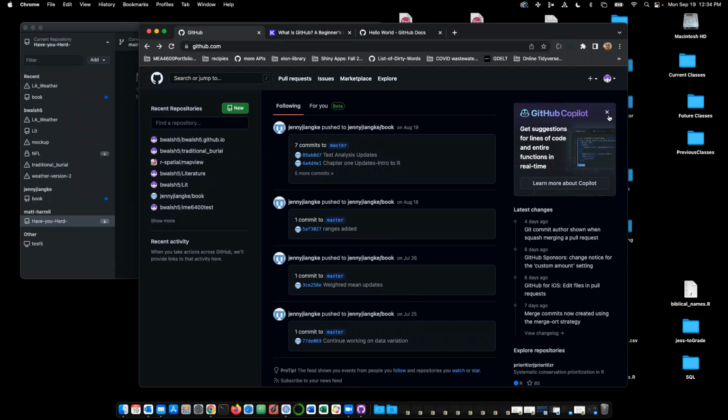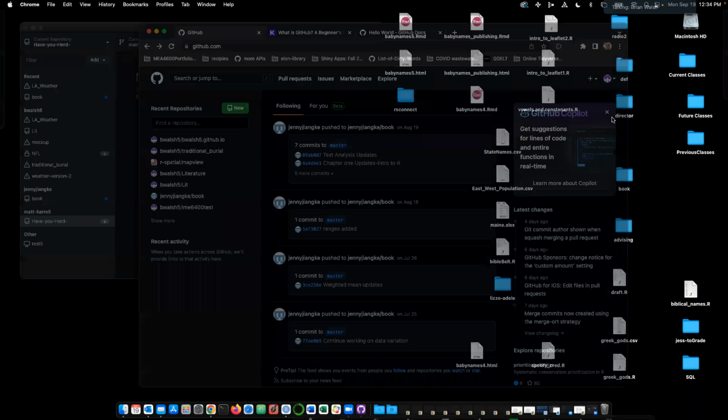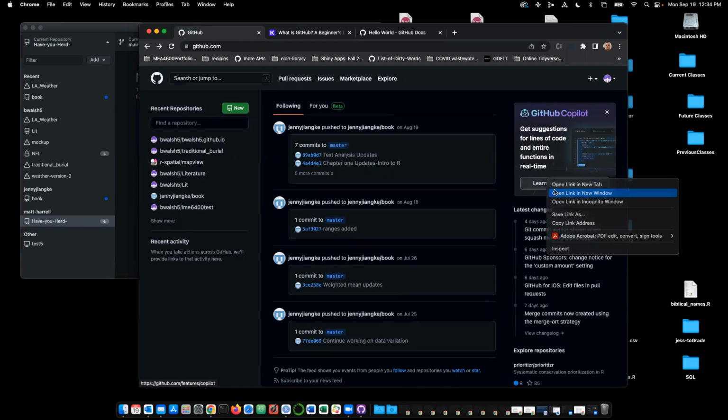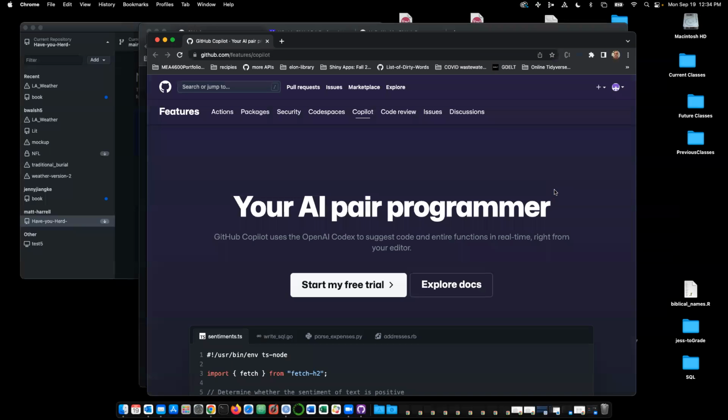Have you all heard about this? This is the latest introduction of AI into our lives. GitHub Copilot is supposed to help you write code. It writes it with you.